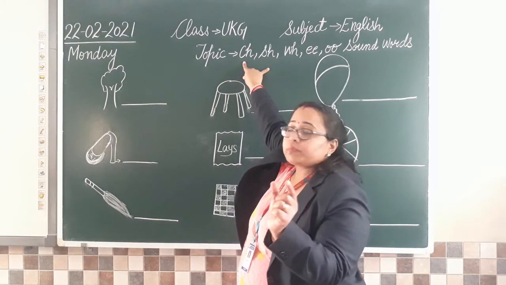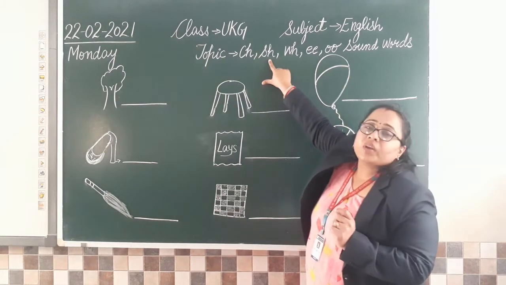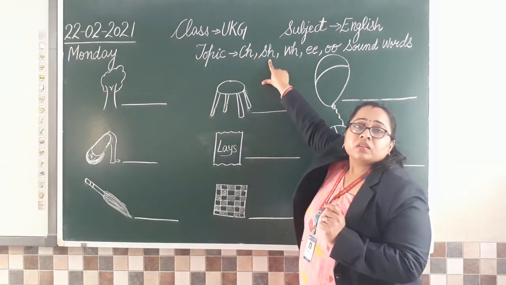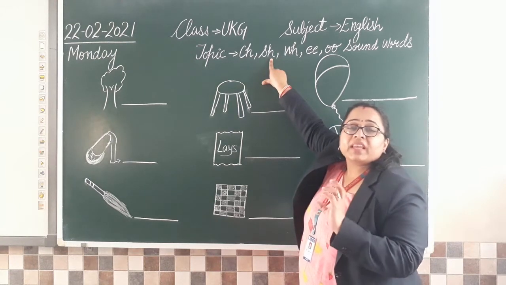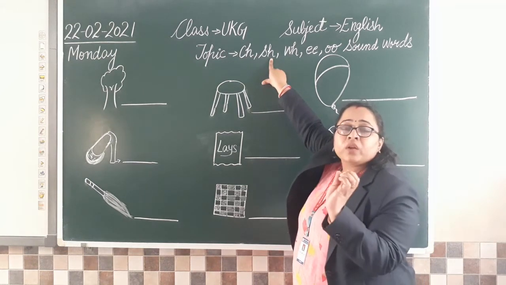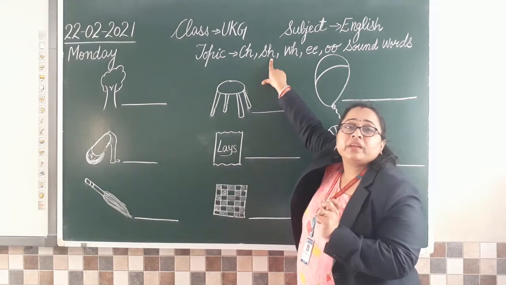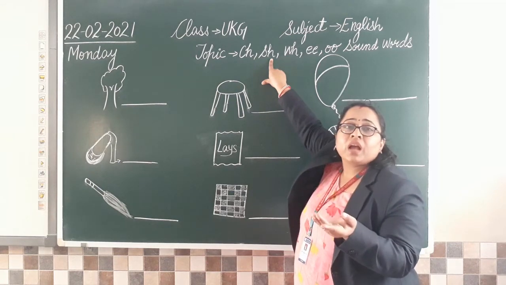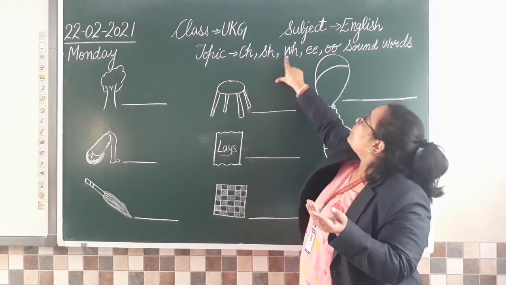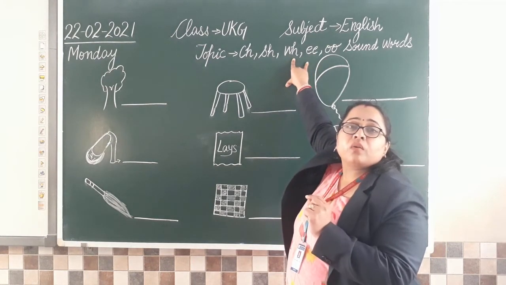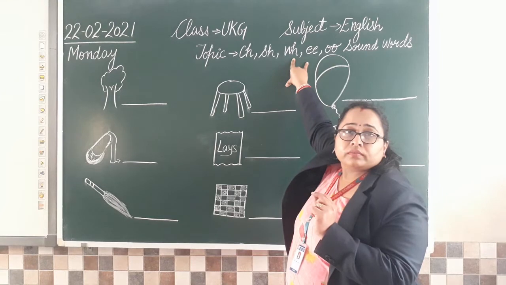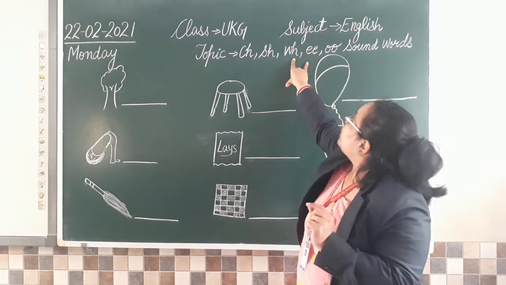Ch. Then the next sound we are going to do is sh, S and H. When S and H are blended with each other, what is the sound coming out? Sh. Then we have W and H. So what is the sound? W.